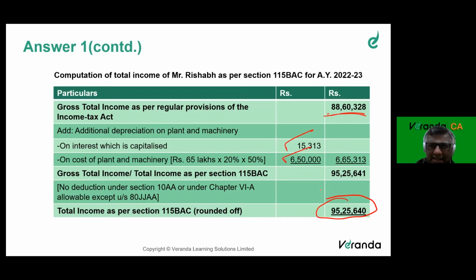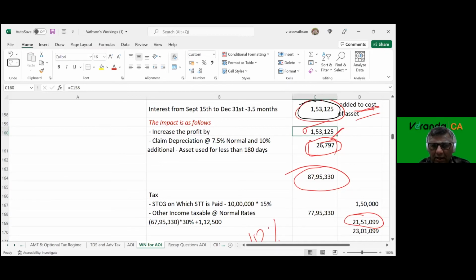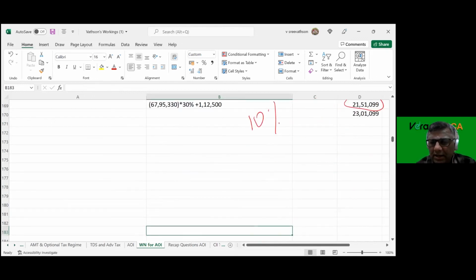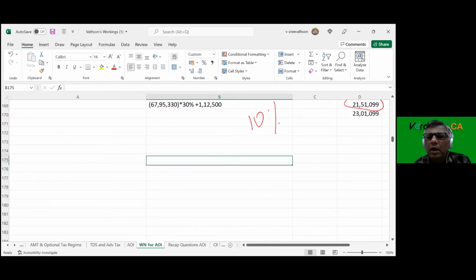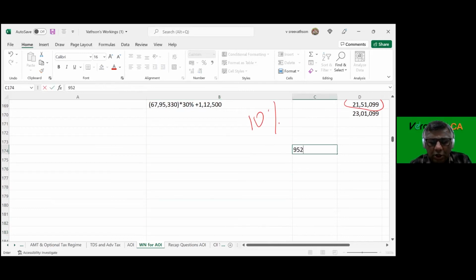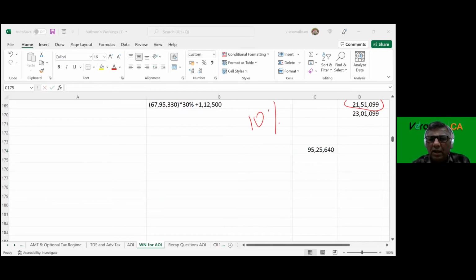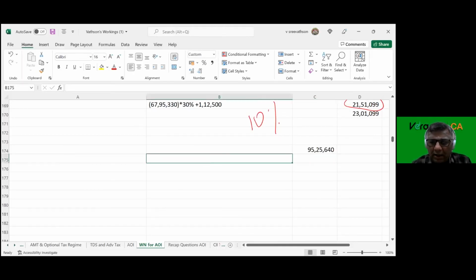We cannot claim 80C, we cannot claim 80D. Interestingly, only 80CCD part 2, that employer contribution to pension, can be claimed. So let's forget it. In this question, 95,25,640. How to compute the tax? Understand, 95,25,640.